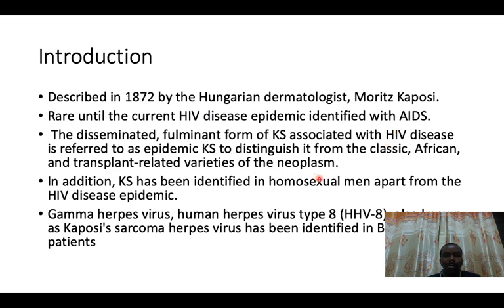But Kaposi sarcoma is also present in homosexual people and in those who are not even involved in the epidemic. But the other issue to remember is Moritz Kaposi first diagnosed it in European countries, and normally this was called the classic Kaposi sarcoma.